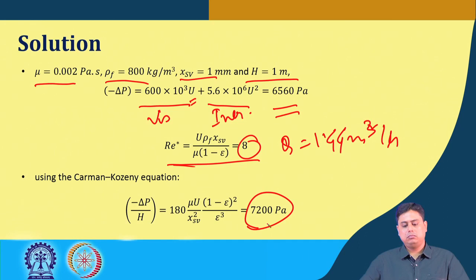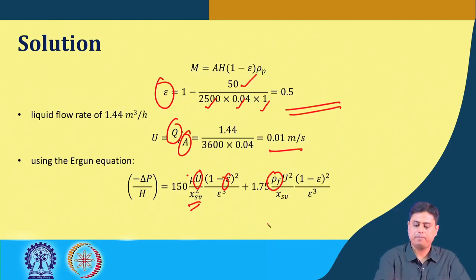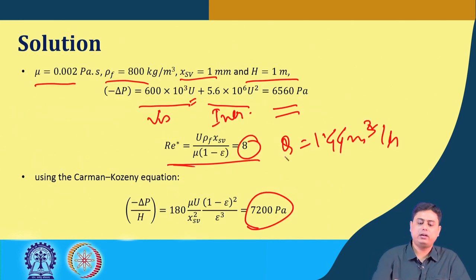Now you can ask that there are two different answers. What if, once we know u, we could have calculated the Reynolds number, and then instead of using the Ergun equation we could have used the Kozeny-Carman equation. That is also a valid approach. But the reason for showing these two is that they yield two different numerical values.